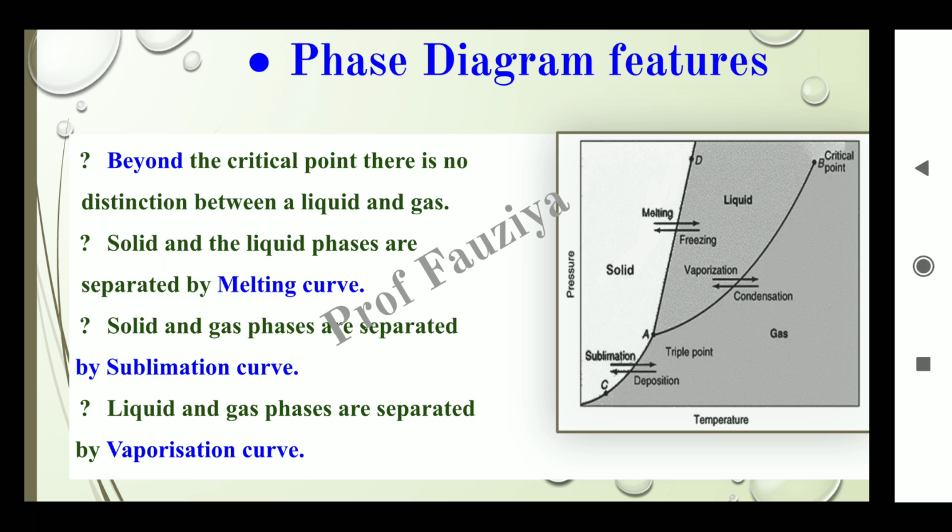The solid and liquid phases are separated by the curve called the melting curve. In this diagram, the curve AD represents the melting curve. The solid and gas phases are separated by the sublimation curve, that is the curve AC. The liquid and gas phases are separated by the vaporization curve, that is the curve AB. So there are three types of curves: first the melting curve, second the sublimation curve, third the vaporization curve.